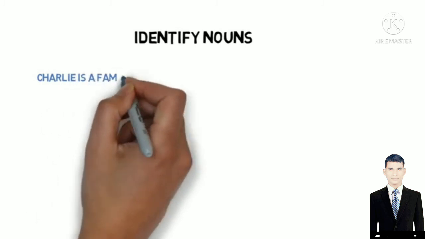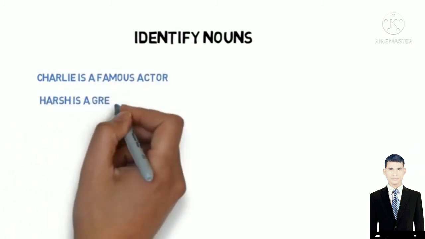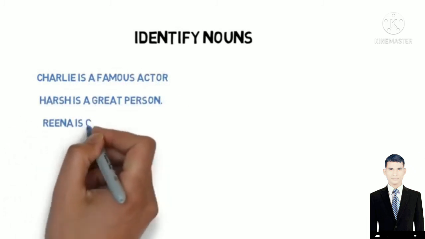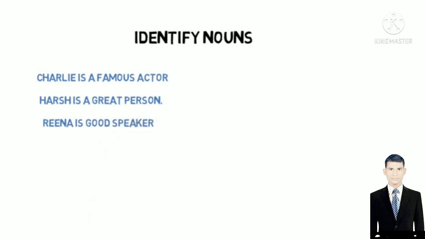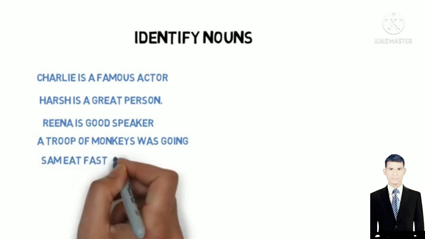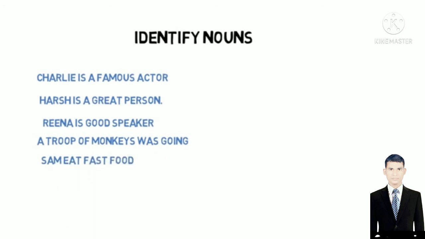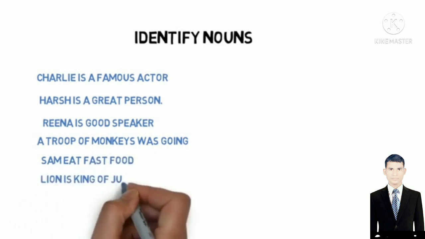Charlie is a famous actor. Harsh is a great person. Reena is a good speaker. A troop of monkeys was going. Sam ate fast food. Lion is a king of the jungle.